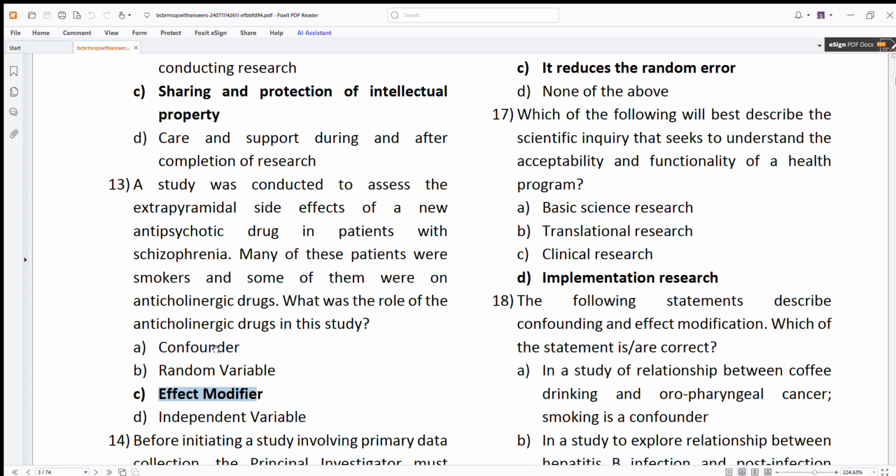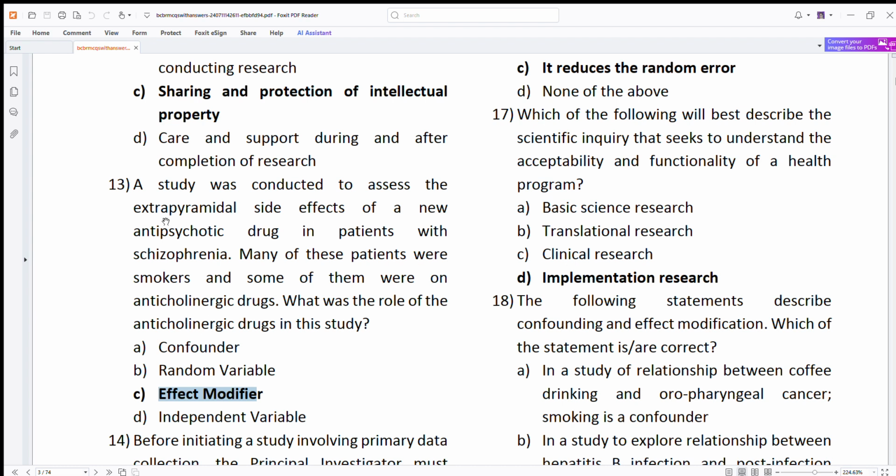They were not a confounder, because a confounder is one which affects both exposure as well as outcome. For example, if you want to see the effect of smoking on blood pressure, but you also see some people drinking coffee, so coffee can be a confounder. It can also increase or decrease the BP, and smoking also, with caffeine, can increase or decrease the BP. So coffee drinking can be a confounder. But here it is an effect modifier.